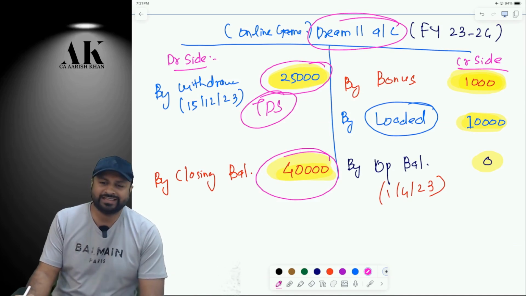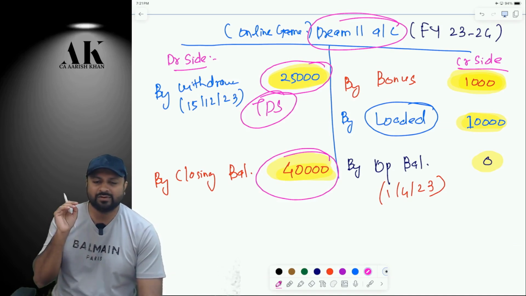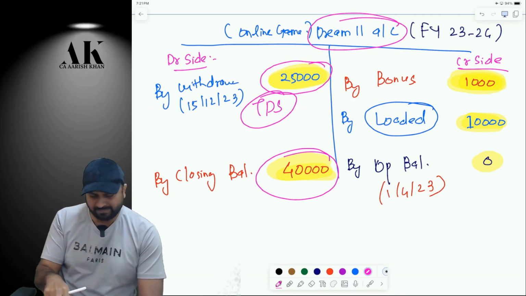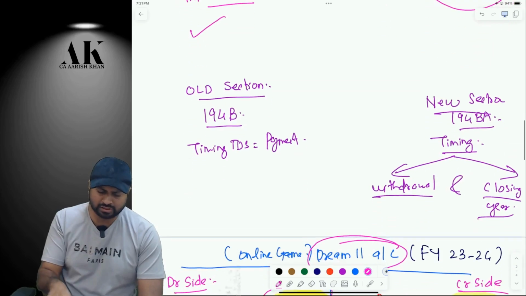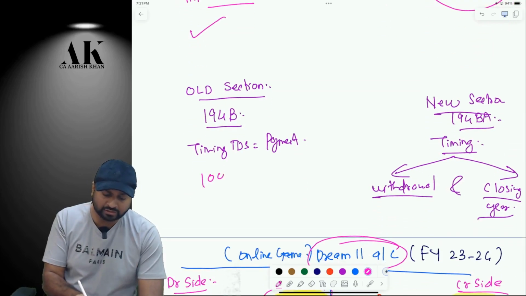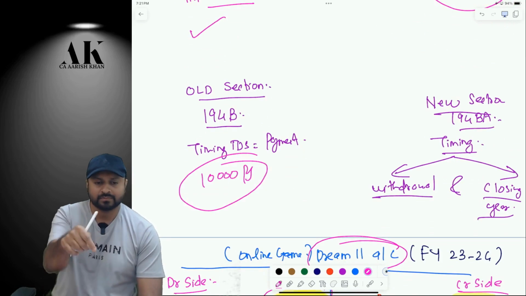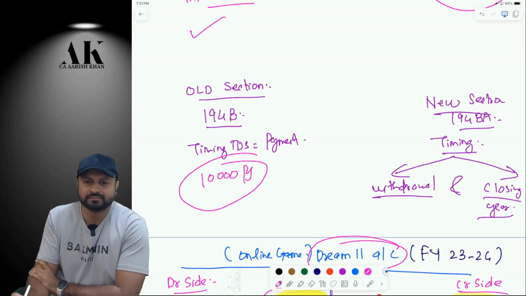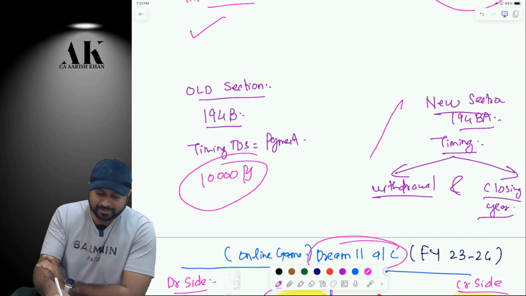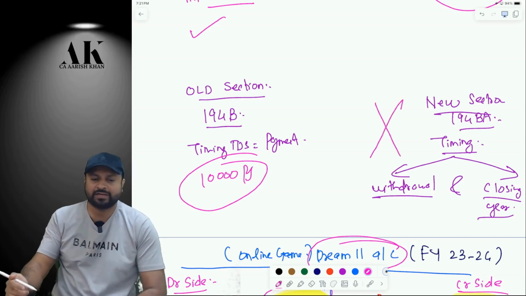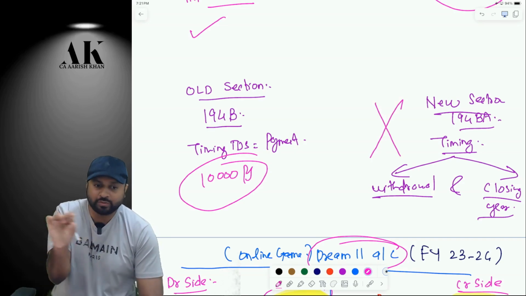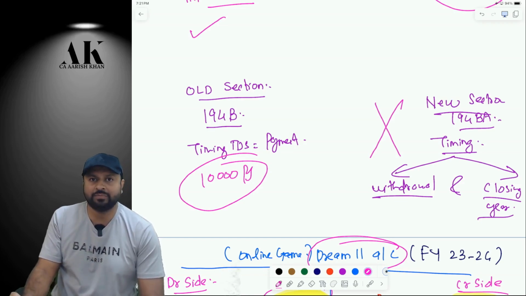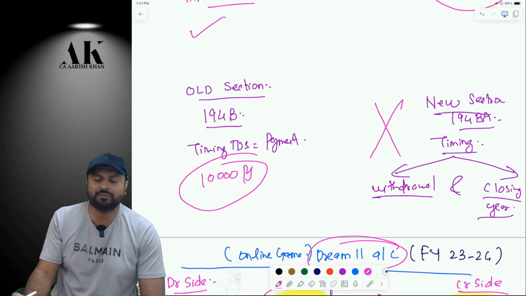Earlier it was not like that. Earlier it was only on what basis? Only on payment basis. Second difference, a minor difference between the old section and the new section: in the old section there was a threshold of 10,000 rupees. You can check in 194B, there is a 10,000 threshold, or not? But in 194BA, there is no threshold. You can check in your respective books. I have mentioned there, no threshold. It means even if you withdraw 500 rupees, the TDS will be deducted. Correct or not?